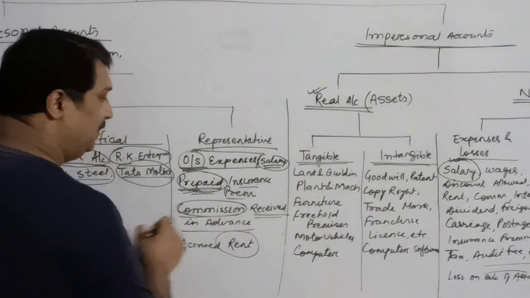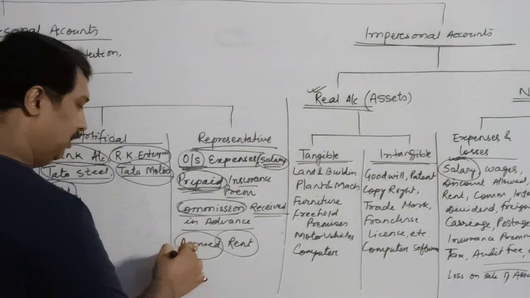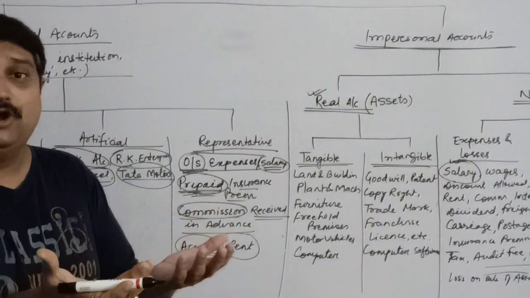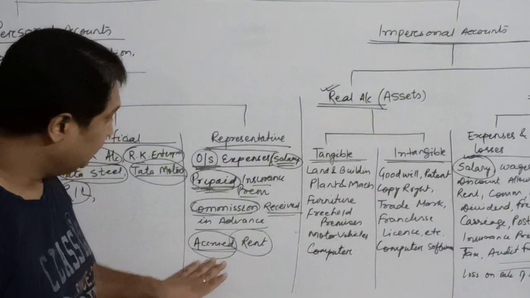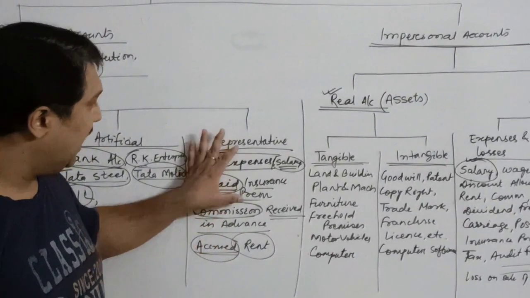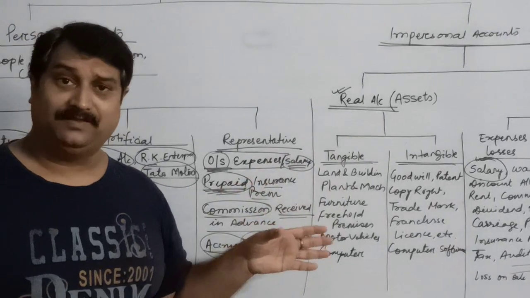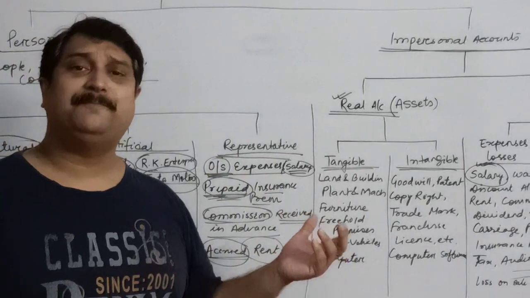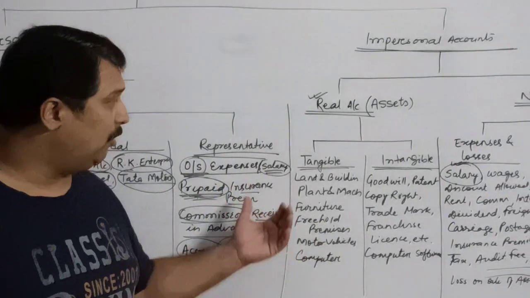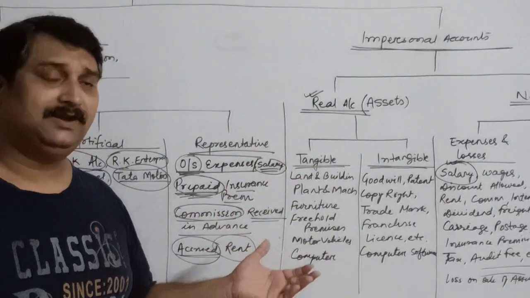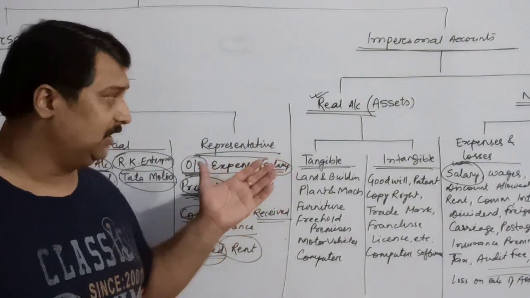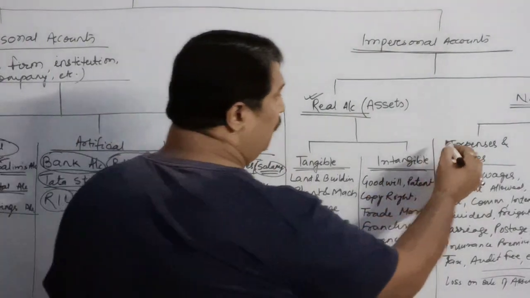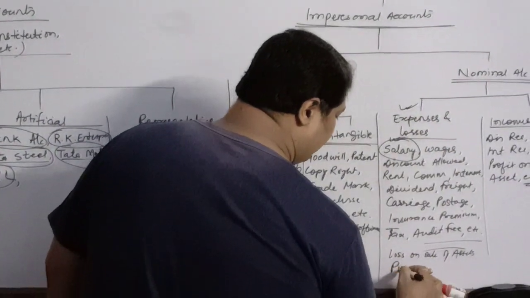Rent is a nominal account, but we have added accrued. Accrued means the income which we have not yet received. So such items are nominal accounts, but they have a certain prefix or suffix added with them. Whenever any prefix or suffix is added along with the nominal account, it is considered as a representative personal account. Now, we may consider some more examples.